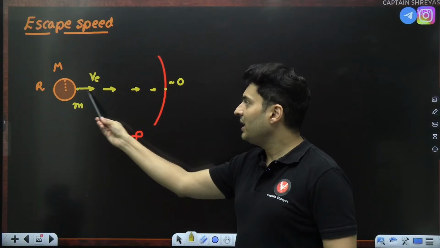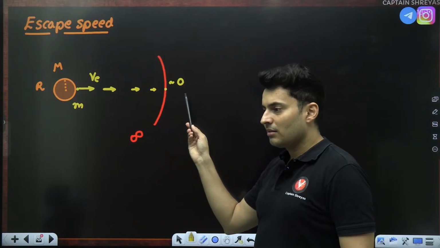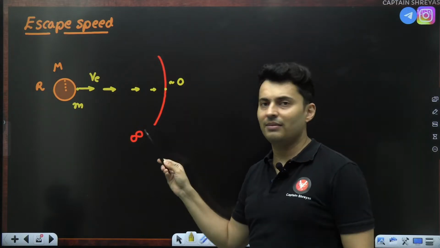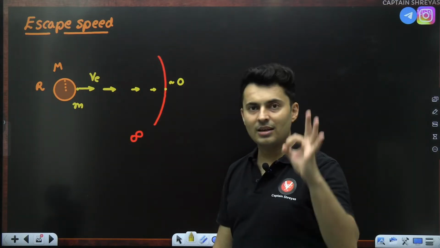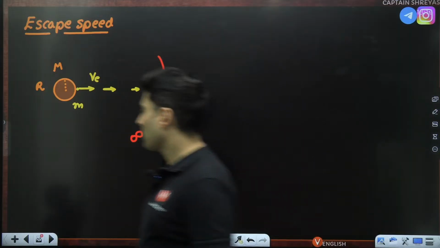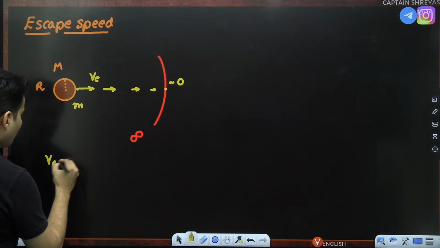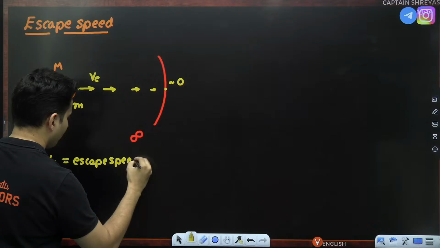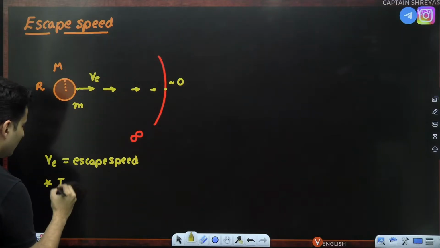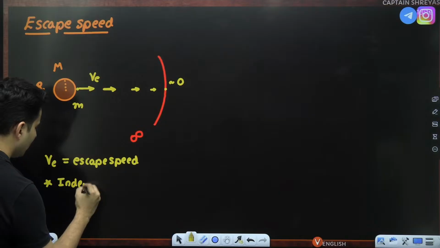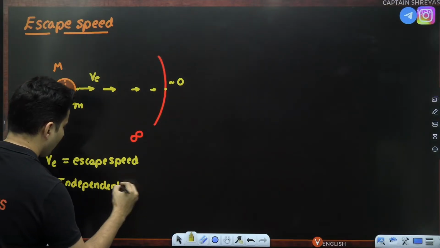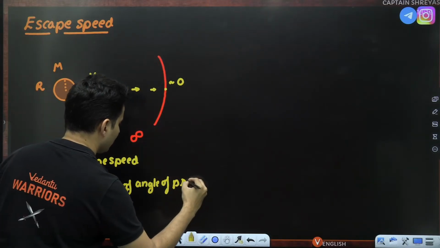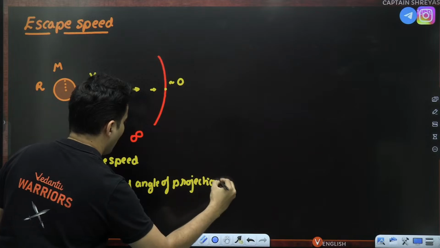So if the speed is such that it stops, basically it never stops and rather it becomes close to 0 when you are very far away. Such a speed is called the escape speed of that particular planet. This escape speed, number one, you will see it is independent of the angle of projection. Yes, it is independent of the angle of projection.